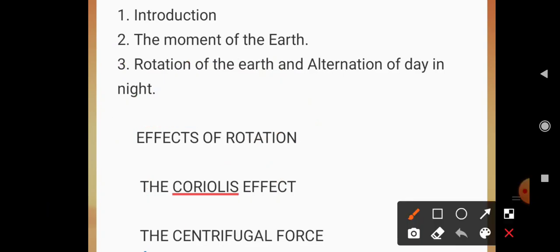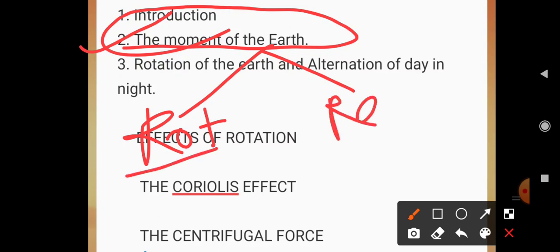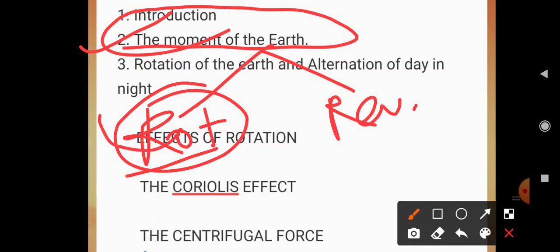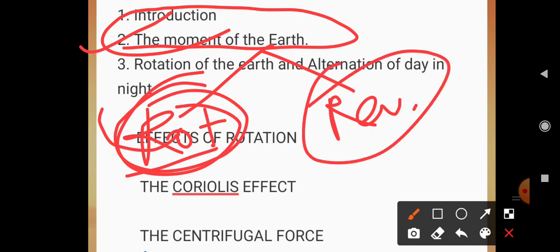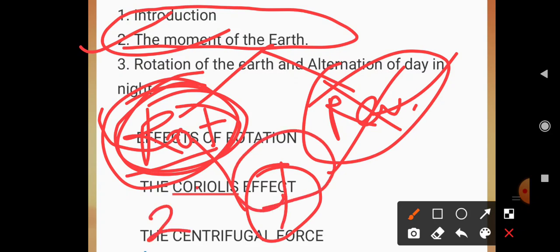First of all, the movement of the earth. We know that there are two types of movement: rotation and revolution. You know very well about it. In this lecture today I am talking only about the rotation, not the revolution. I will talk about the revolution in the next lecture. Generally the rotation on its axis takes 24 hours for one rotation.